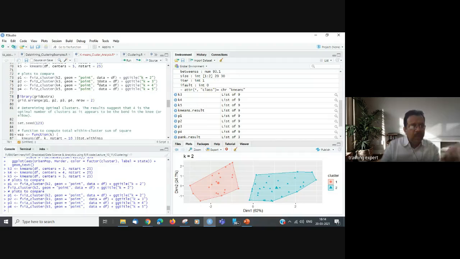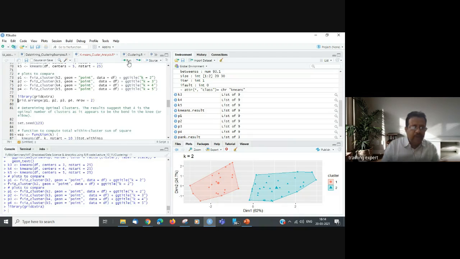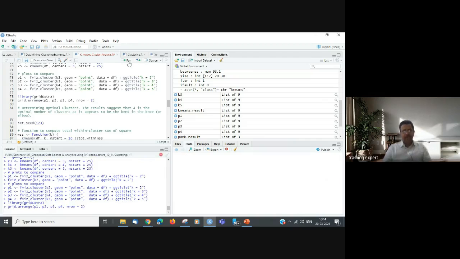Fine. Now we will grid arrange them, so all these would be displayed together. P1, P2, P3, and P4 would be in 2 rows, a 2 by 2 matrix, displayed using grid arrange. Grid arrange uses a package called gridExtra, so first we will include that library and now run it.